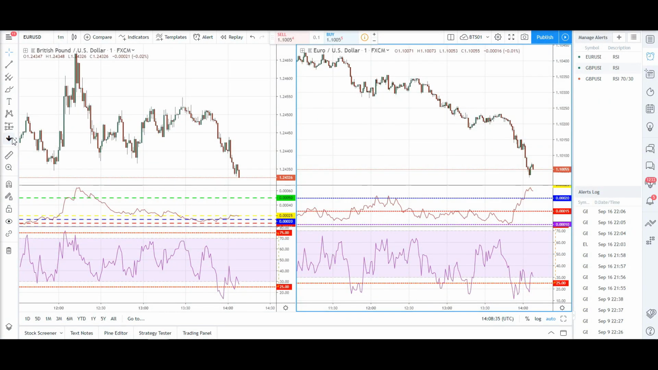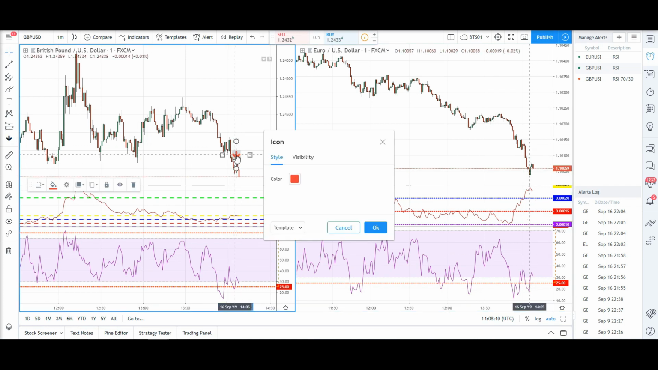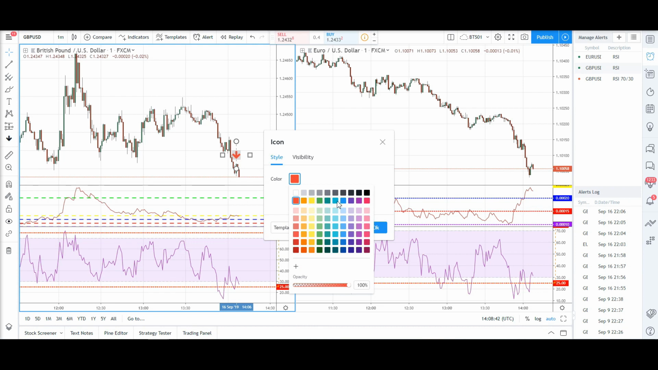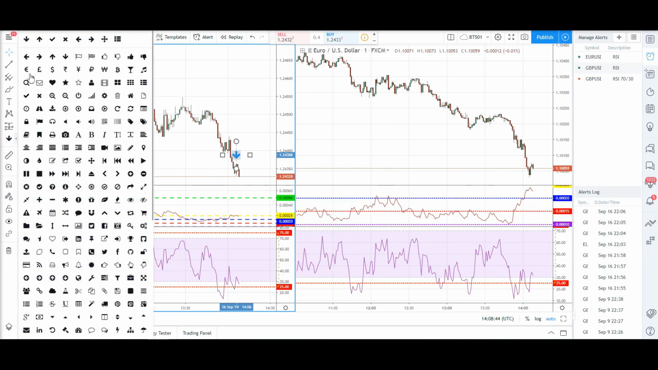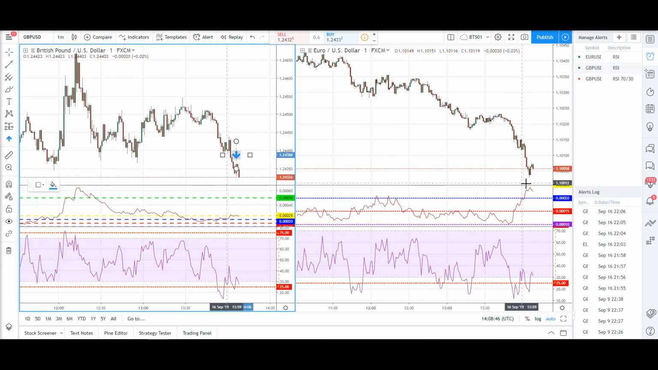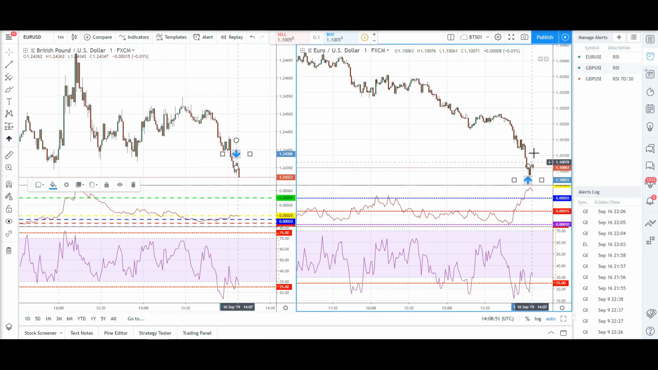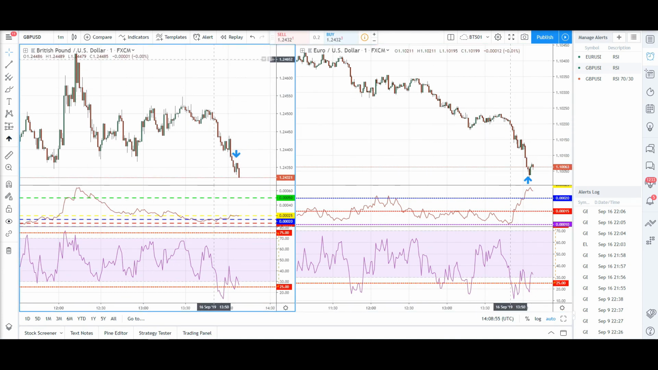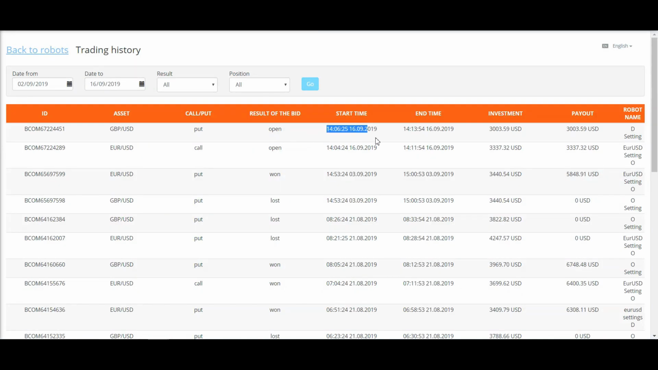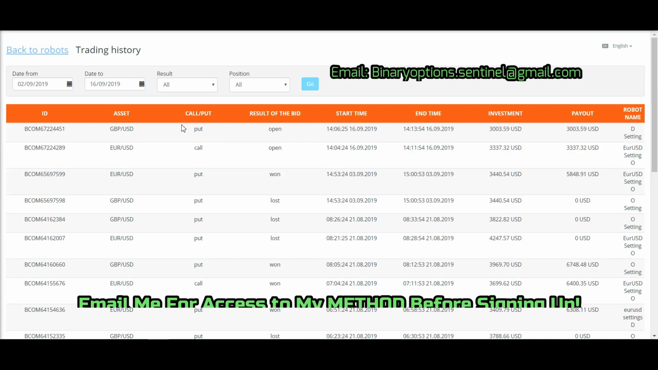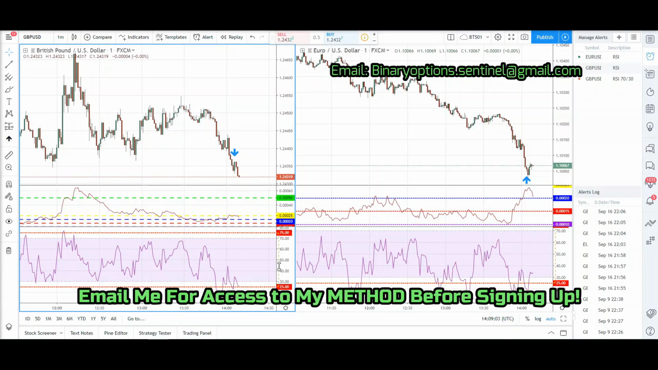So let me put an arrow for both the respective trades, a put for the GBP USD and a call for the Euro USD. It's somewhere there, about 1406 if I'm not wrong. So let's wait for the trades to expire and we can double confirm the trades open here. They are 2 minutes apart, so I'm going to come back after both the trades expire.